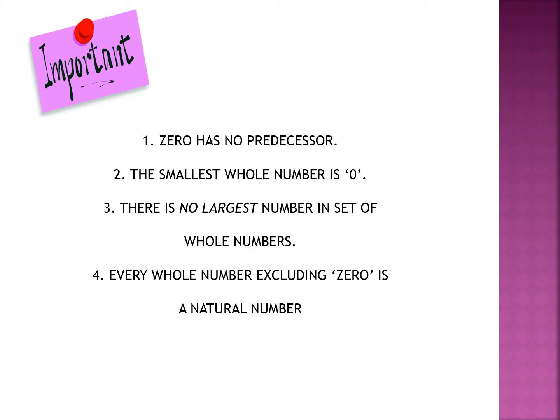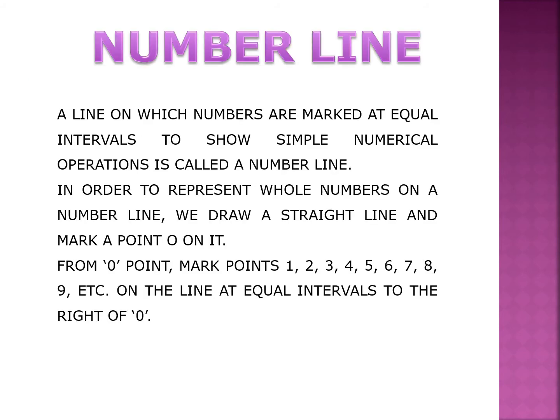Every whole number excluding 0 is a natural number. Children, you know natural numbers start from 1 but 0 is left behind. So except 0, all the whole numbers are natural numbers.